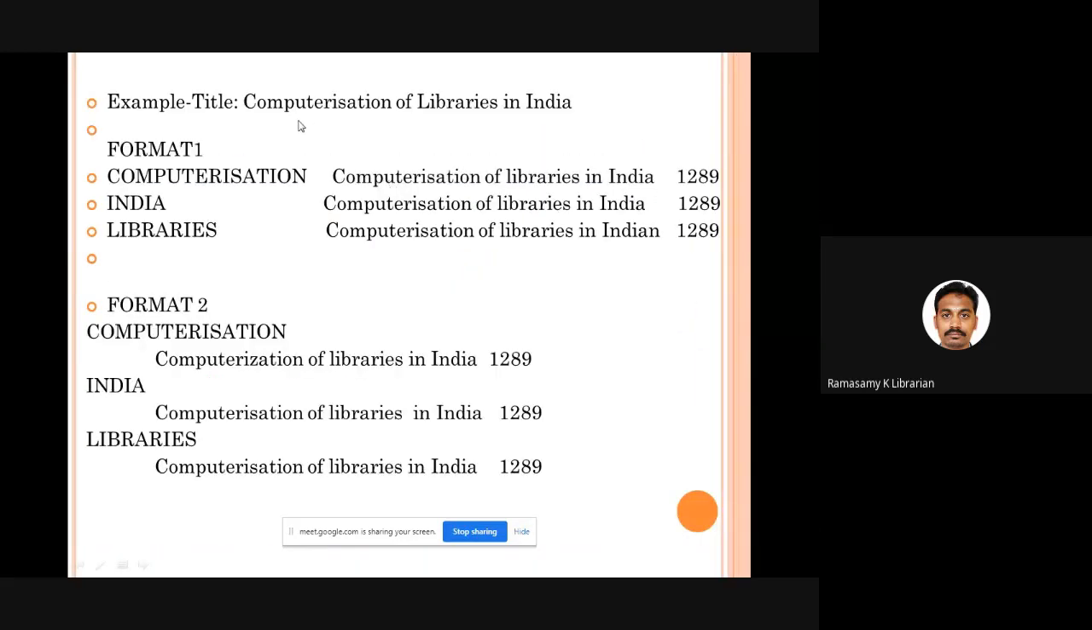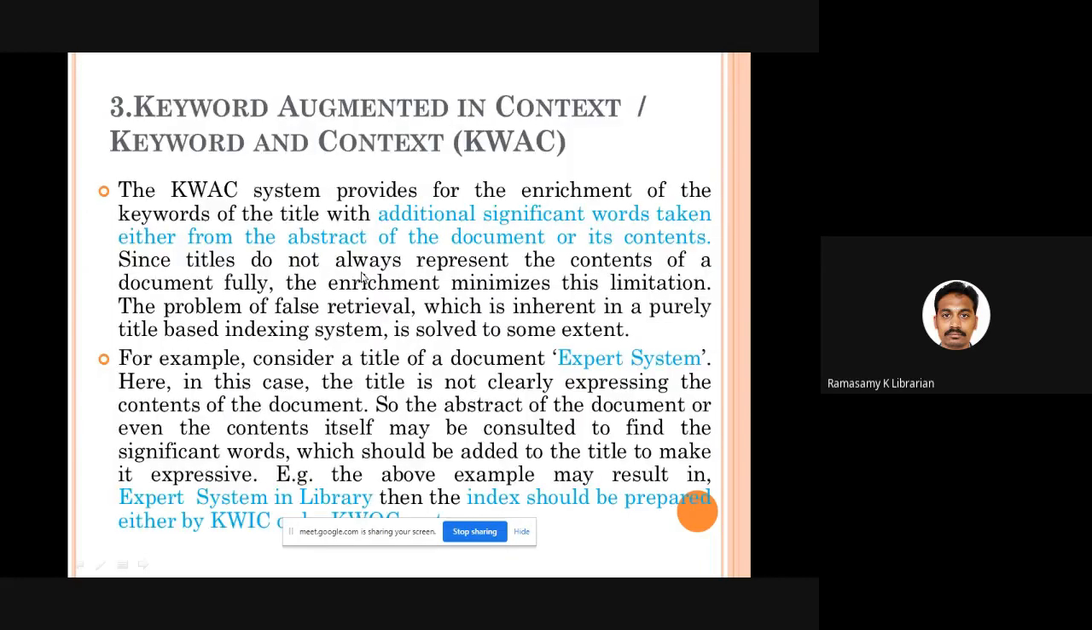First method, for example, title is computerization of libraries in India. Three keywords are there: computerization, libraries, India. After every keyword, I will go and write the entire title followed by the accession number. These can be written either in a single sentence, or you can split and write in two different lines also. So this method is called KWOC.